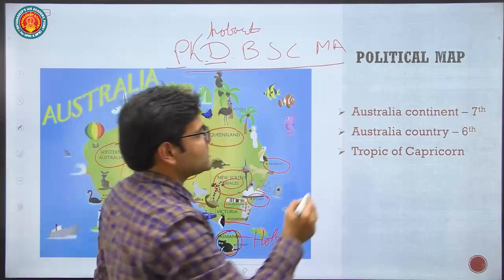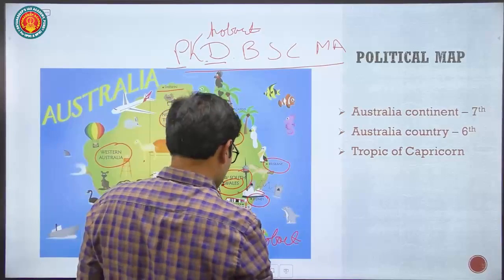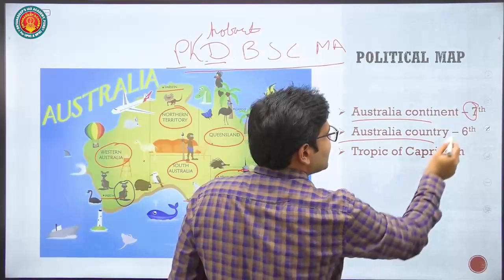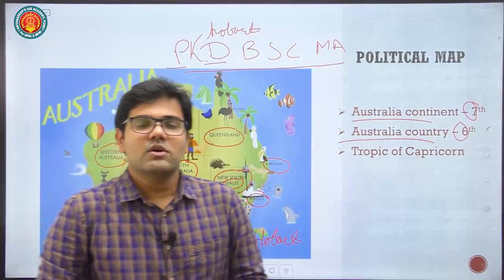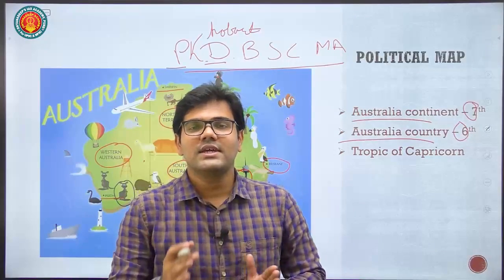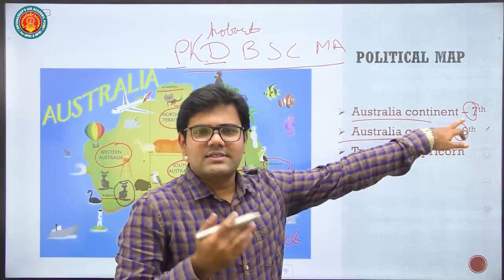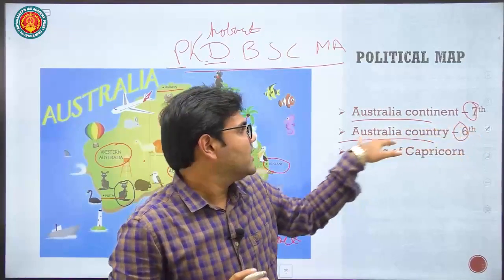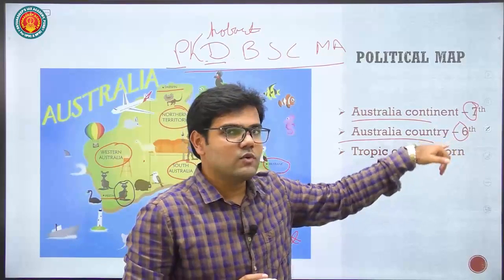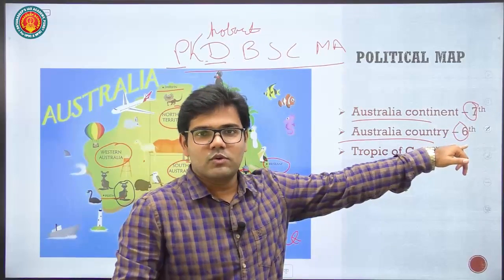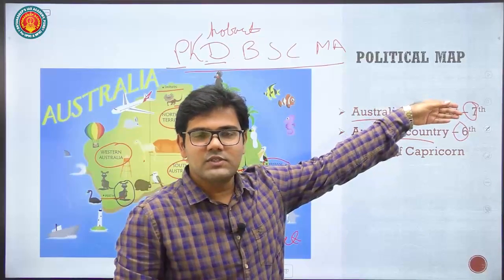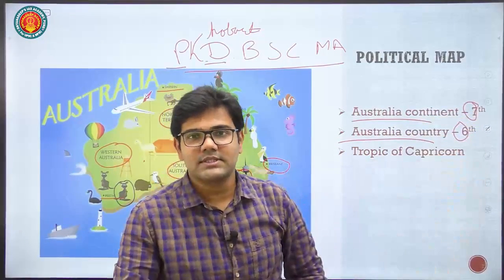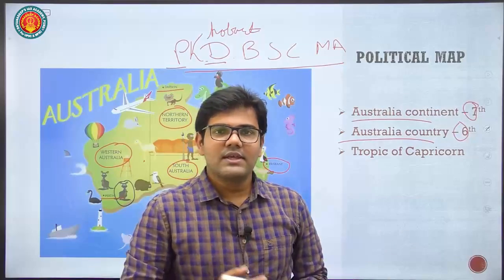Now let's see Australia. Australia is the seventh largest continent in the world, and Australia as a country is the sixth largest in terms of area. So the seventh largest continent is the smallest continent in the world when we are following the seven continental model. Then Australia as a country is sixth. The seventh largest country in the world is India, right? Fifth largest we saw in our South American lecture, that's Brazil. So fifth is Brazil, sixth is Australia, seventh is India.